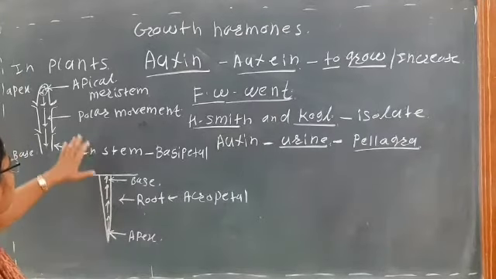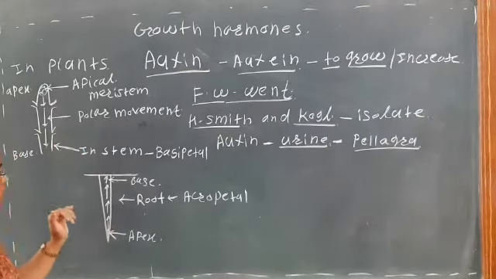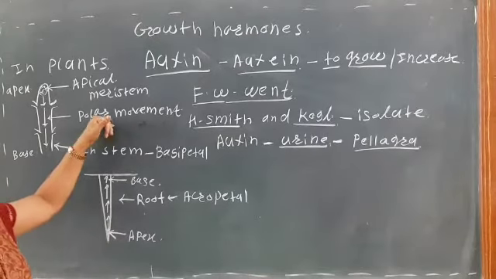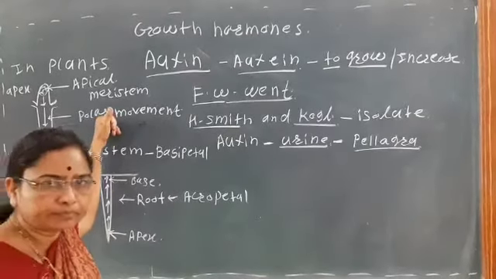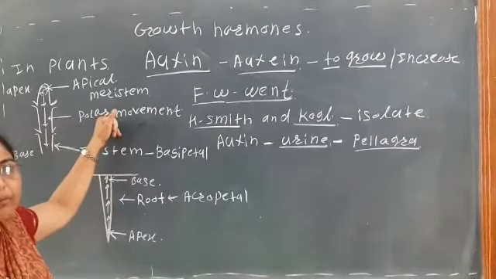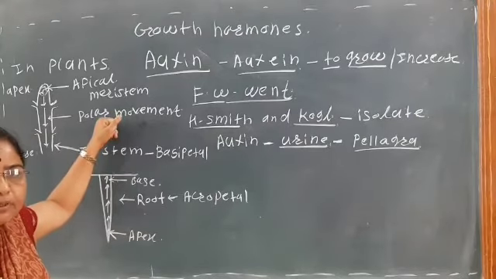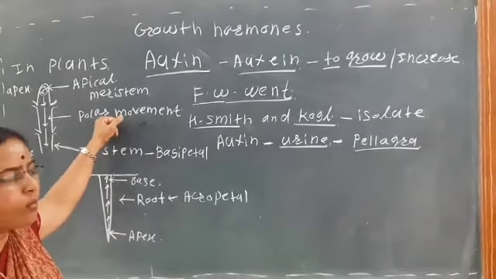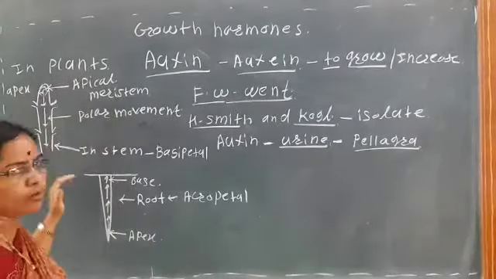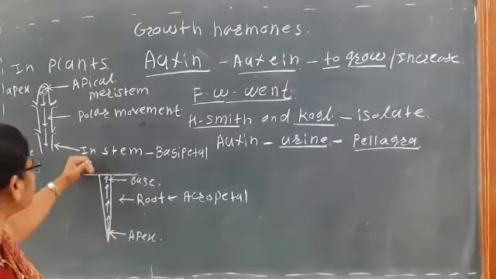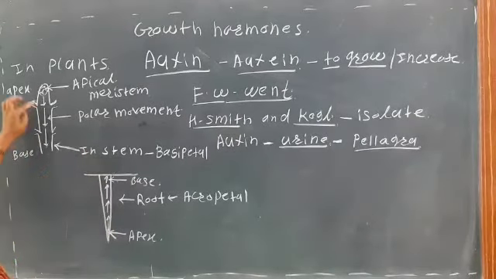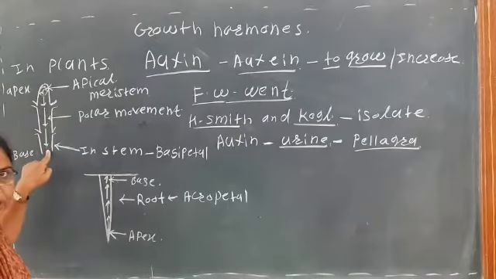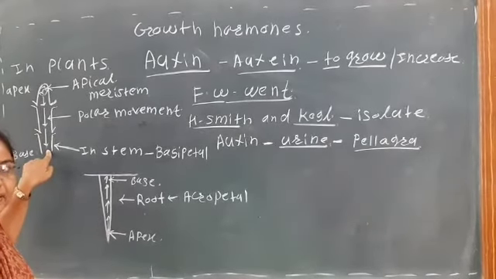In the stem and also in the root, the movement of the auxin is the polar movement. Polar movement means the movement is from morphological apex to the morphological base. Here also from morphological apex to the morphological base. But here in the stem or the shoot, the movement is in downward direction.